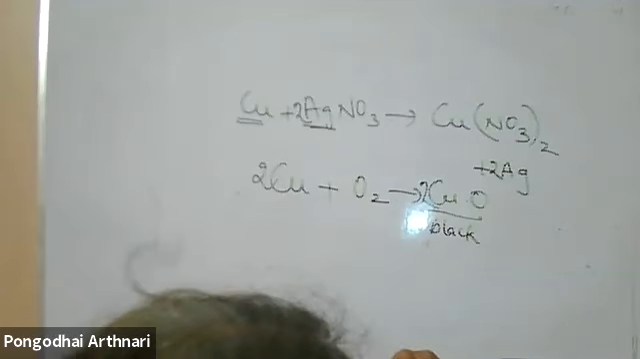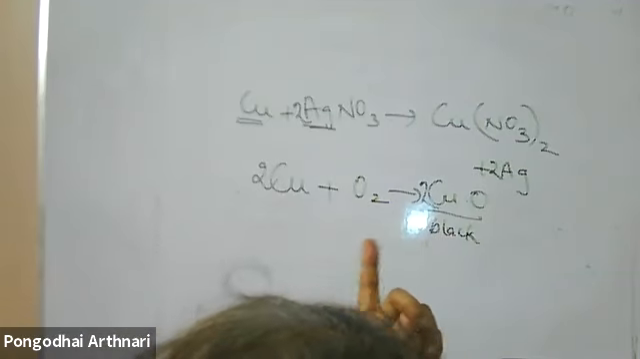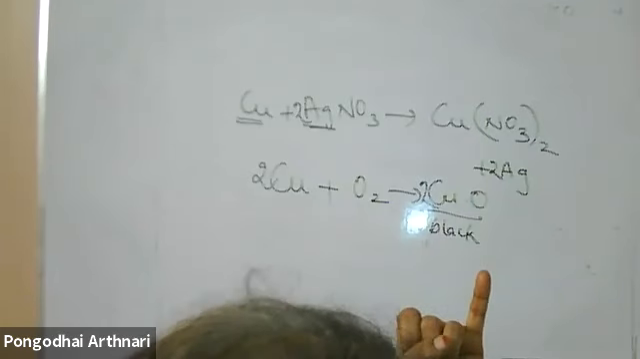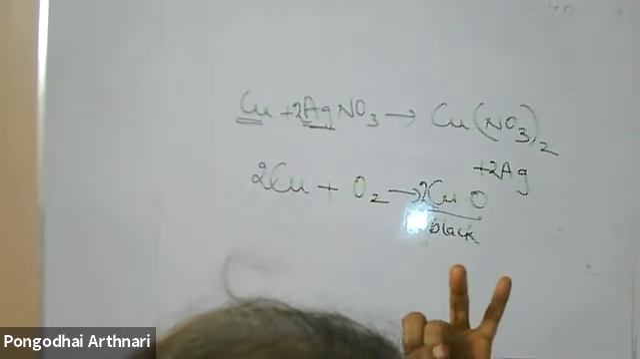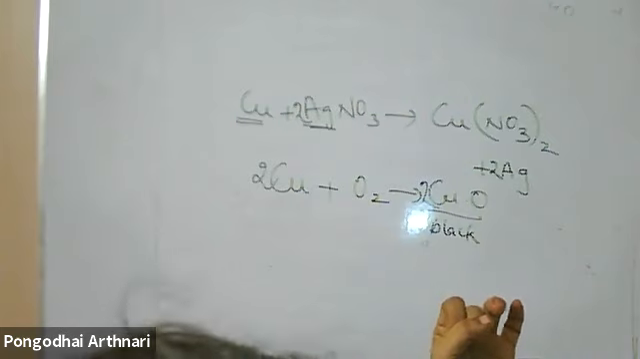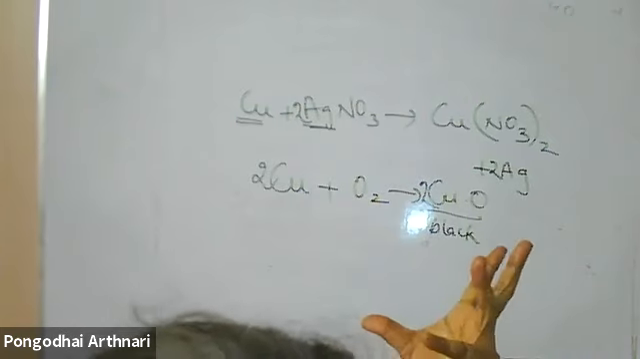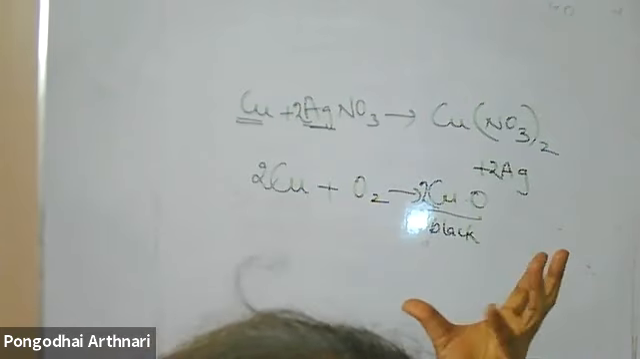Calcium hydroxide is formed. What do you observe? Heat is evolved. Next, one more thing. A suspension of calcium hydroxide is obtained. Suspension is what? Insoluble in water.